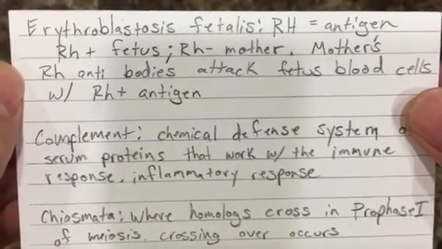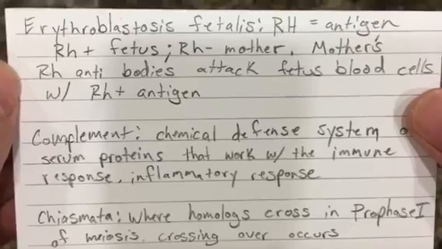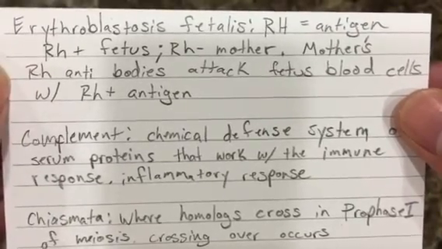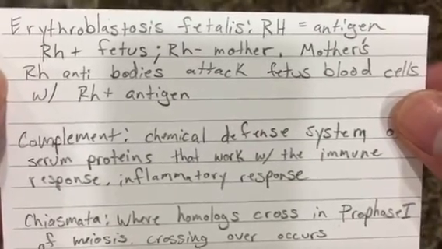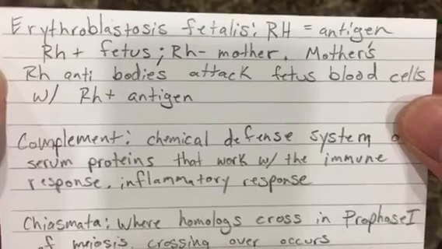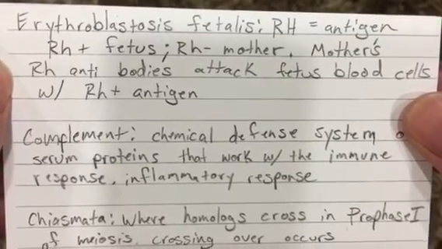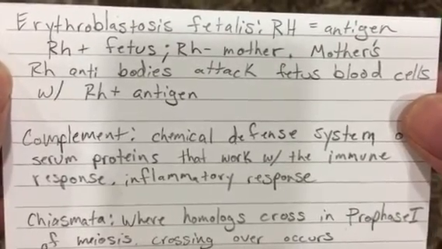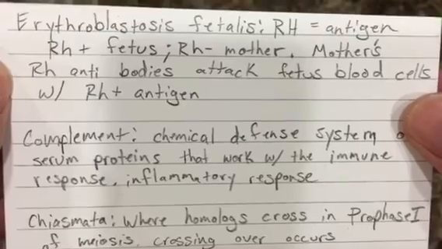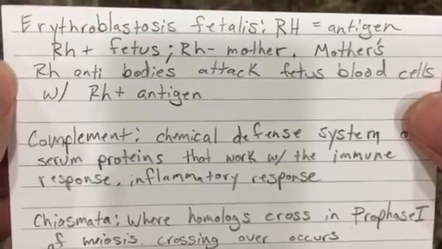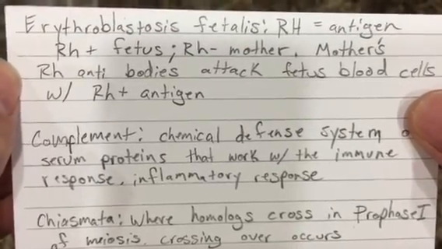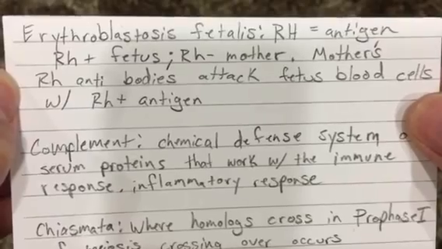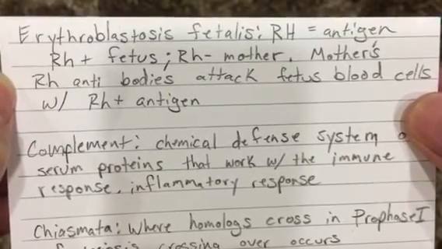Mother's Rh antibodies attack fetus blood cells with Rh positive antigen. The mother has Rh negative, the fetus has Rh positive, which leads to the mother's antibodies attacking it.